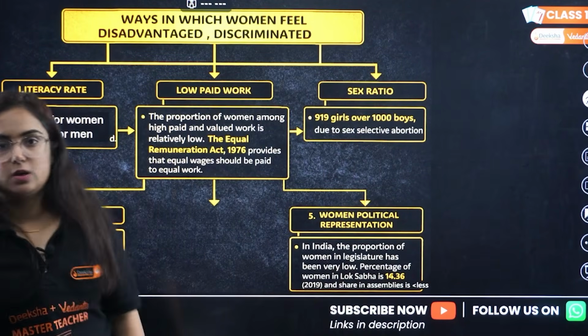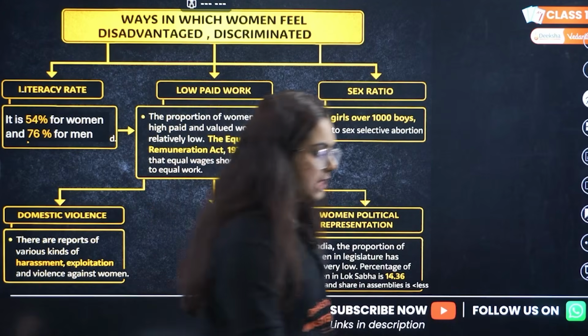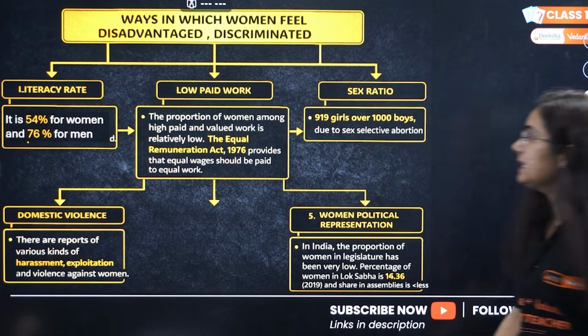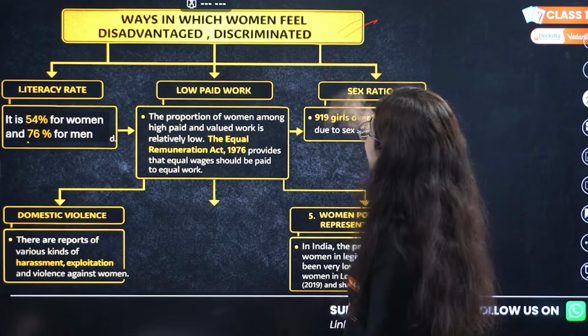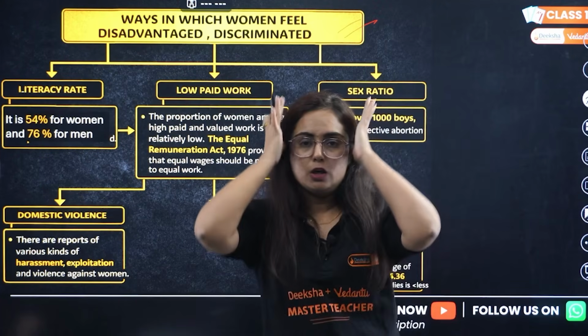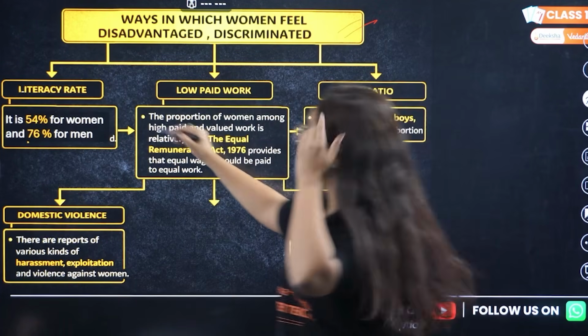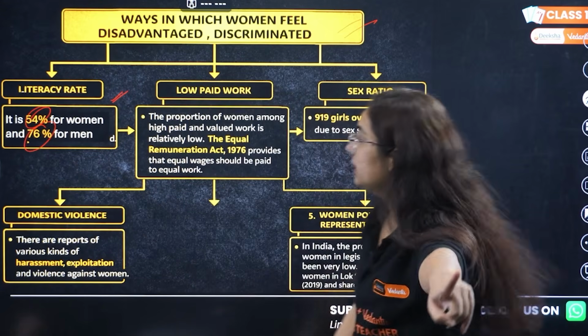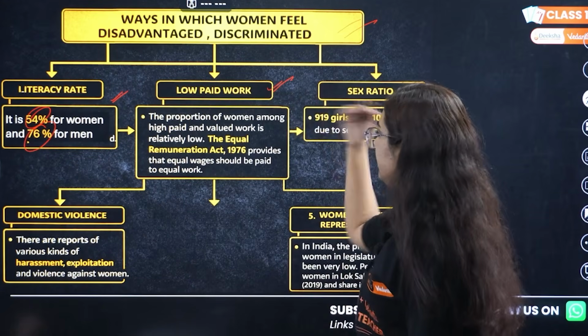Get it? Okay. Gender, religion and caste chapter, very, very important, in which you have to study the ways in which women feel disadvantaged or discriminated. We have 5 ways. Literacy rate is quite low, 54% for women, 76% for men. Low paid work, we are aware.